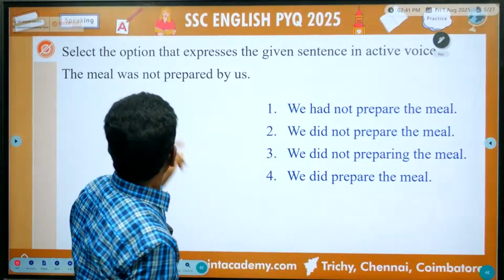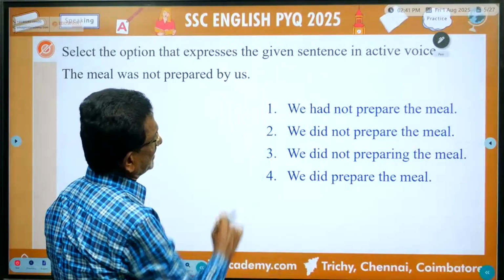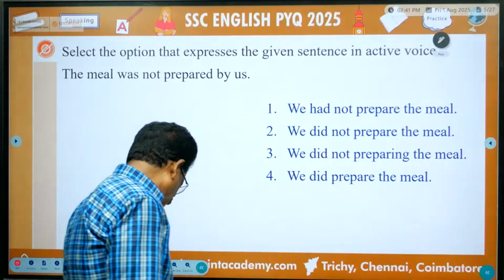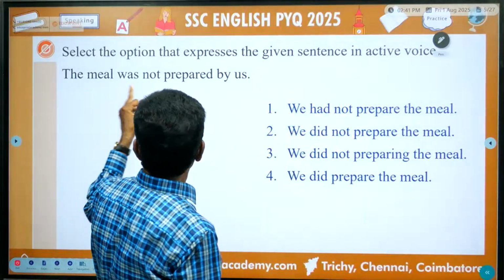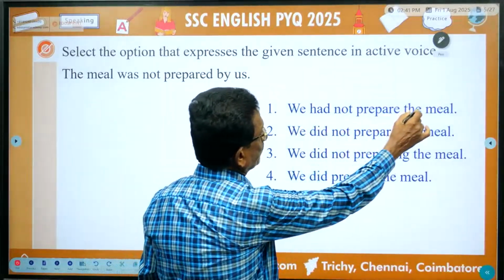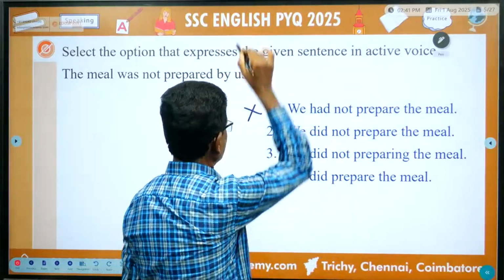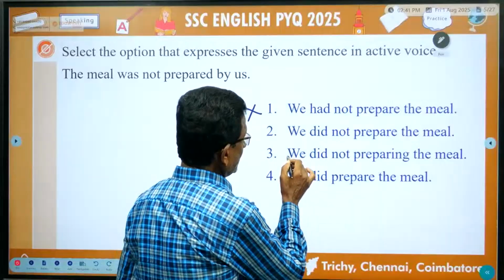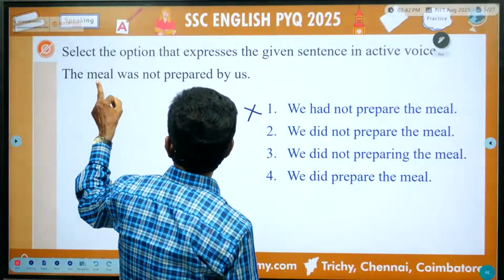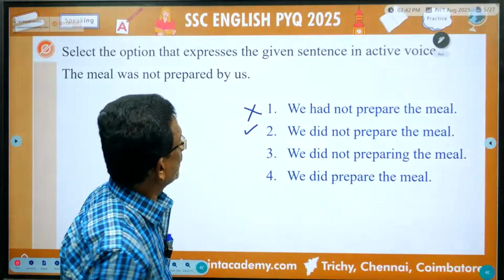The next one, select the option that expresses the given sentence in active voice. So listen, this is passive voice to active voice. The meal was not prepared by us. The question itself is in the simple past tense. We had not prepared the meal. So this is past perfect and the sentence expression is wrong. This is wrong. So we did not prepare the meal. See, the meal was not prepared by us. So active voice is we did not prepare the meal.